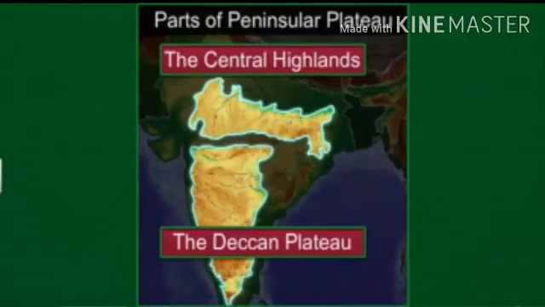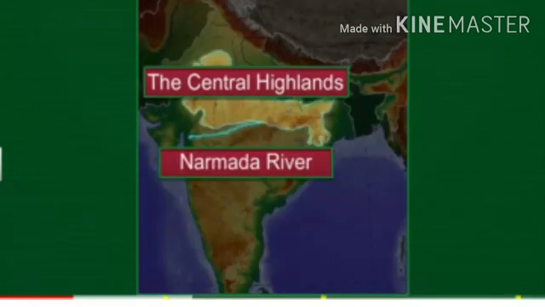Now, the peninsular plateau has two broad divisions, the Central Highland and the Deccan Plateau. Now let's check this out on the Indian map.